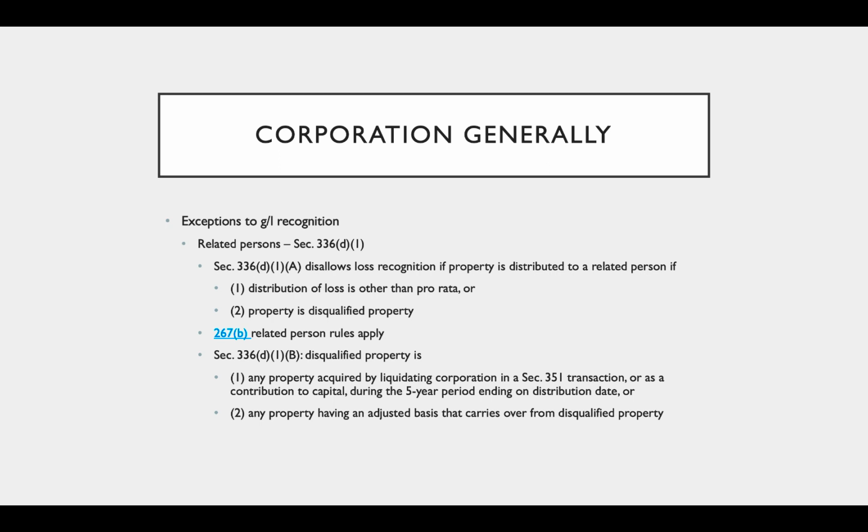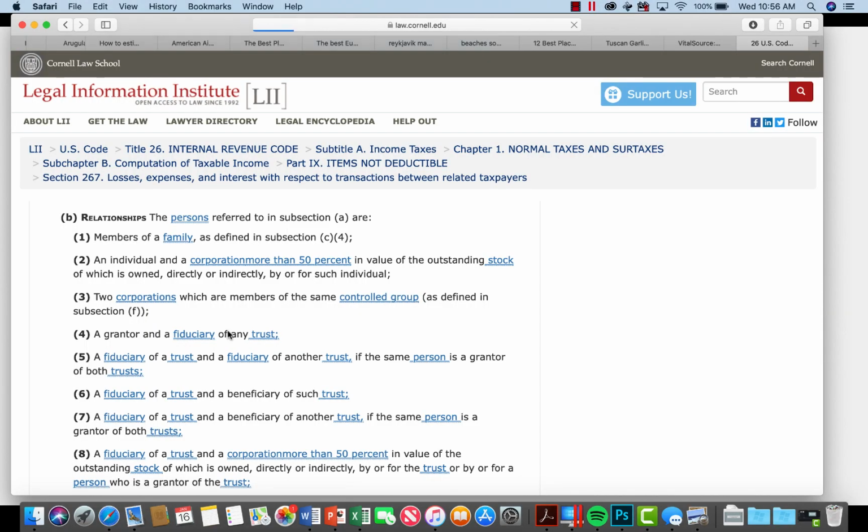All right, so we said this is going to apply if the property is distributed to a related person. So now we need to talk about related persons. That is found in Section 267(b). And you covered Section 267 in your intro tax course, so your basic individual tax course. I am going to click over there and we are going to look through it again.